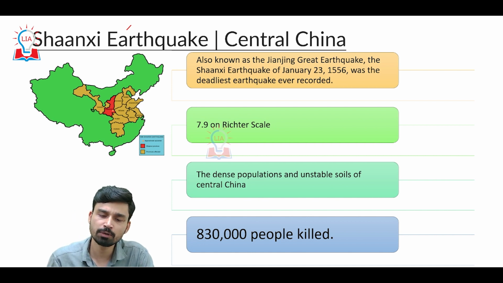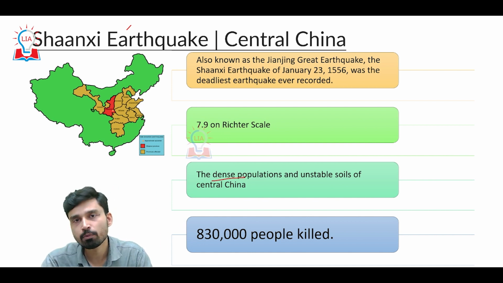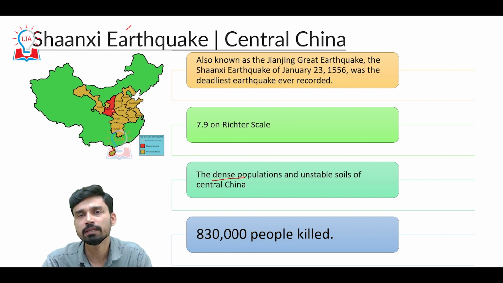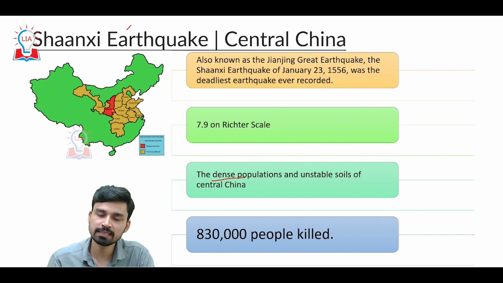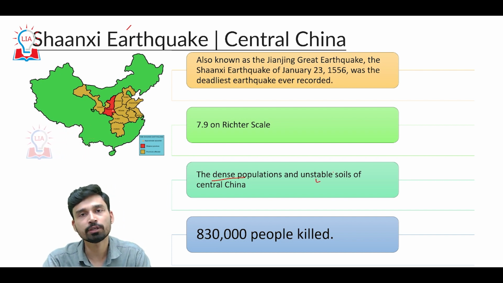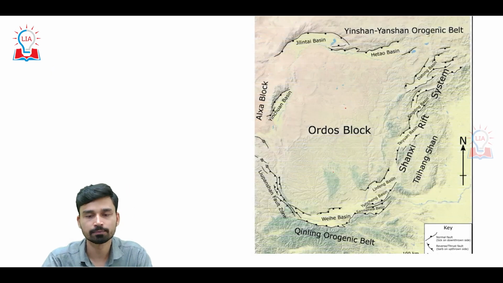The reason behind this is that this area is a densely populated region of China, obviously because of the fertile regions and alluvial soil from the flow of the rivers. Also, the continuous flow of rivers has caused a kind of instability in the soils of central China. So first, the dense population, second, unstable soil. This caused a loss of almost 830,000 people's lives in this particular earthquake.